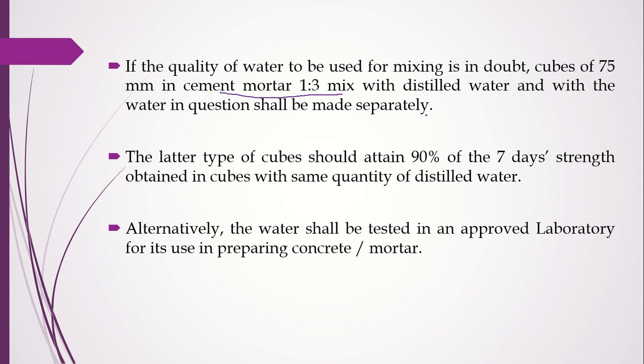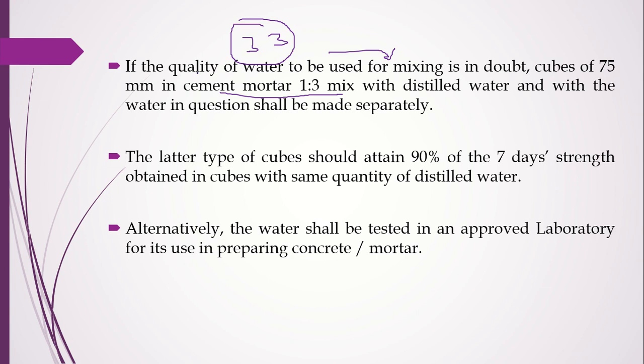Similarly, prepare another set of mortar cubes with the same proportion of 1:3, meaning 1 part cement and 3 parts sand, but with distilled water. Okay, so now prepare 3 cubes with the water you are going to test, and 3 mortar cubes with distilled water. Do the 7 days test for both of them.